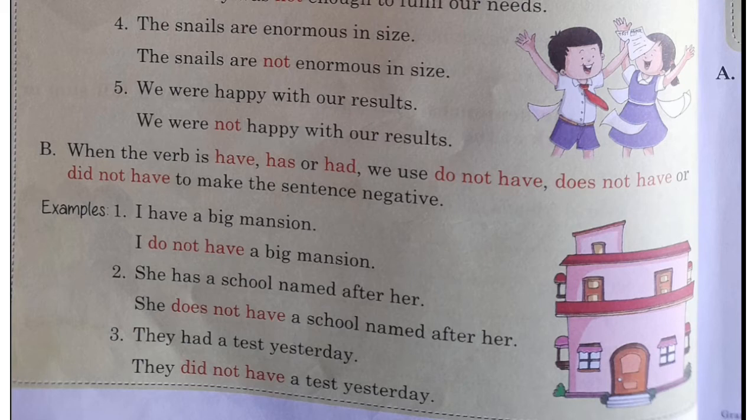With have and has: with have, when the subject is I, we use do not have, and when the subject is singular, we use does not have. When the helping verb is had, we use did not have for making a sentence negative.